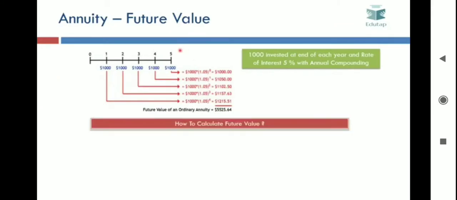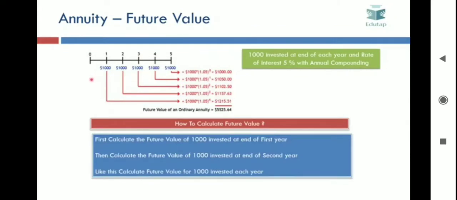You can calculate the future value by calculating the future value of all these investments independently. So first you calculate the future value of rupees 1000 invested at the end of the first year. Then you calculate the future value of rupees 1000 invested at the end of the second year. Like that you keep on doing till you calculate the future value of rupees 1000 invested at the end of the fifth year. But this would become a very tedious process. For an annuity having a duration of 20 years, you would be required to do 20 calculations. That would make it very difficult, tedious and annoying.